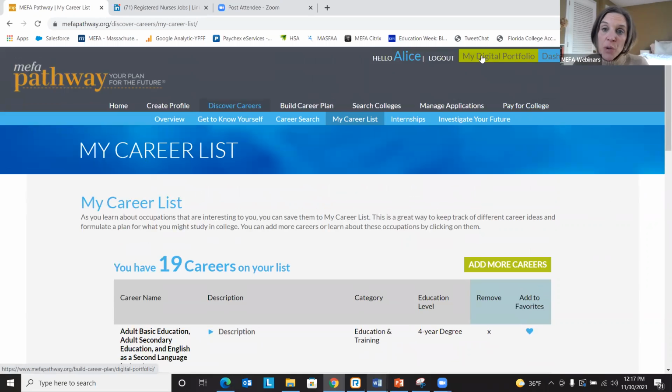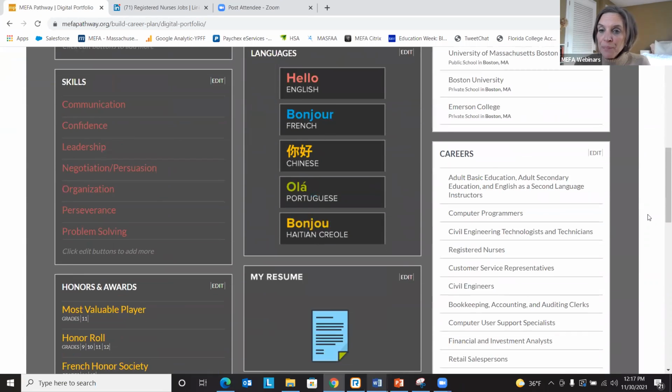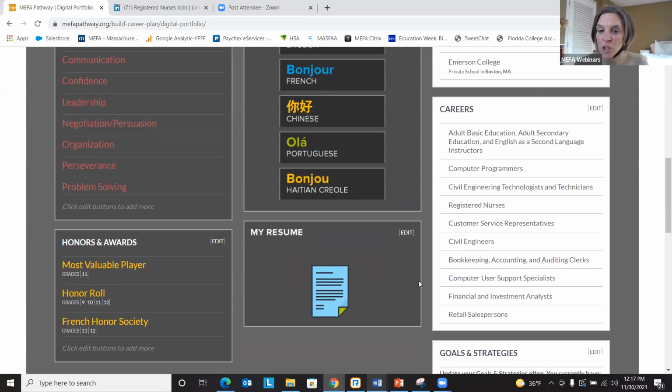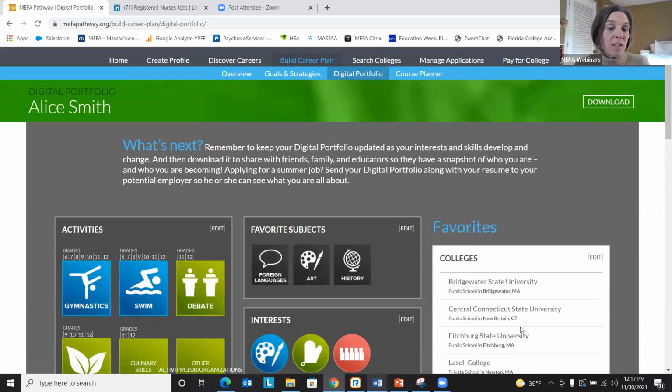And the last thing I'll show you is the digital portfolio. So let me just click on that up at the top here. So once you start adding careers, let me scroll down a little bit. On that careers list, that list appears here. So the digital portfolio acts as a repository of a lot of the great activities that the student is working on within the site. So the student can download this as they like, but this is something that they start in the younger grade levels.